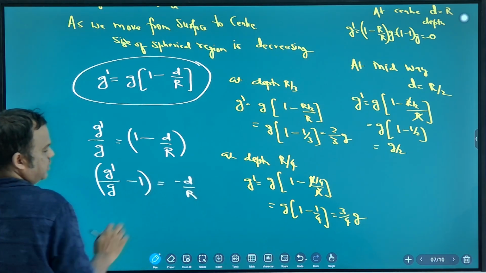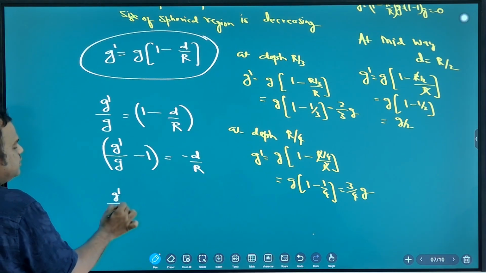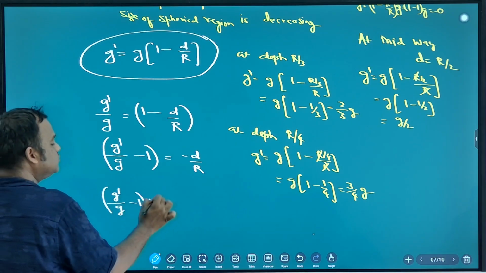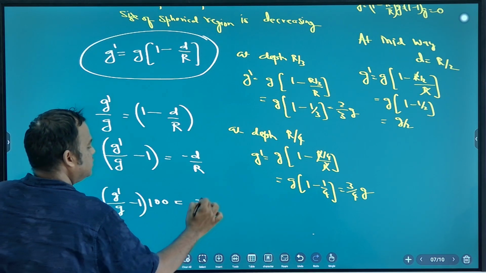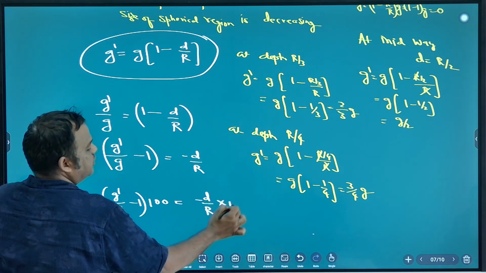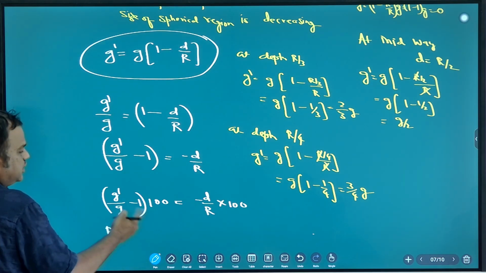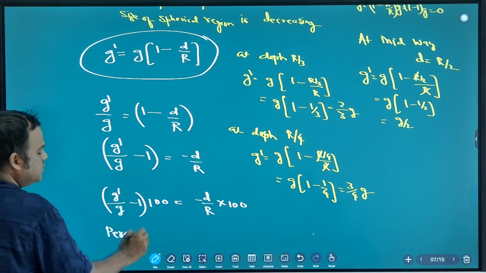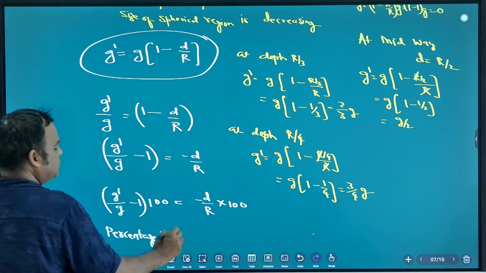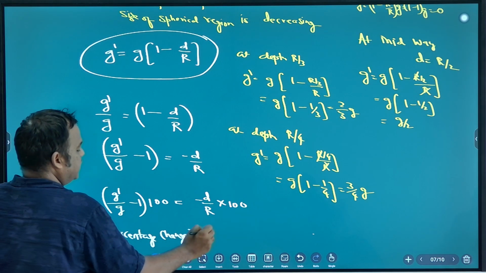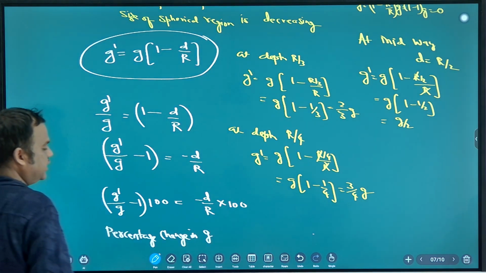Minus d by r. So what is g dash by g minus 1 into 100? Minus d by r into 100. So what is this quantity? Percentage change. So note down, percentage change in gravity, percentage change in g.